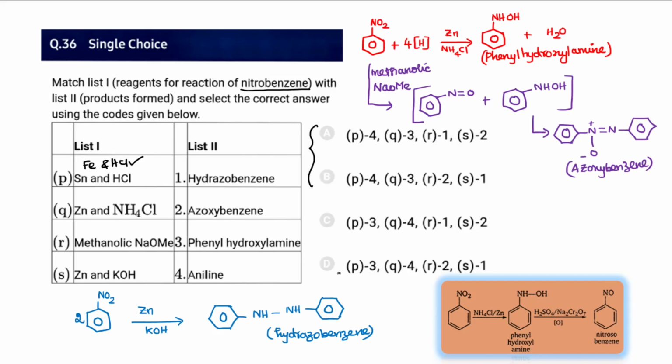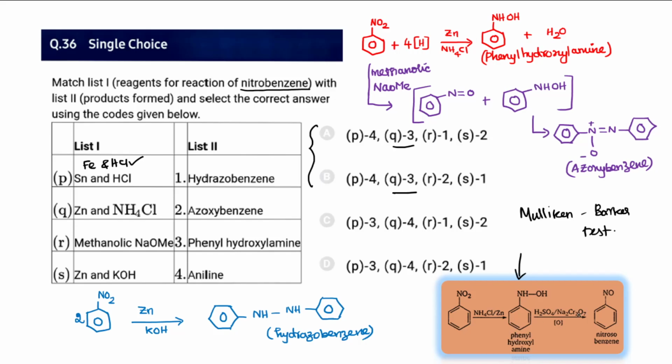So the only thing I have to check next is my R and S, because in both cases Q is 3. I came to know that zinc in the presence of ammonium chloride results in phenyl hydroxylamine. Even here it is given phenyl hydroxylamine. It's a very famous test, the Mulliken-Barker test, a test for the nitro group.